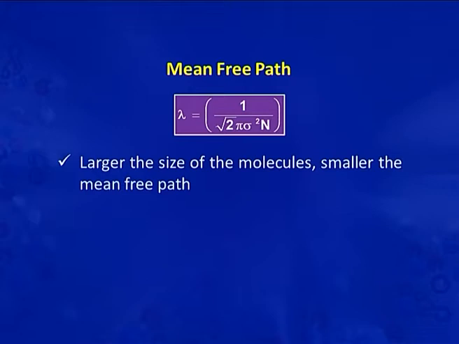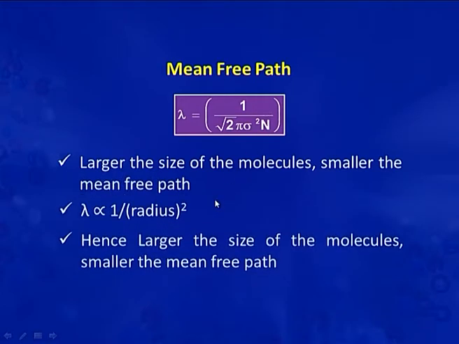Another observation from this equation is that the larger the size of the molecule, the smaller the mean free path will be. As you can see here, lambda is inversely proportional to sigma square. Hence, the larger the size of the molecule, the less the mean free path will be.